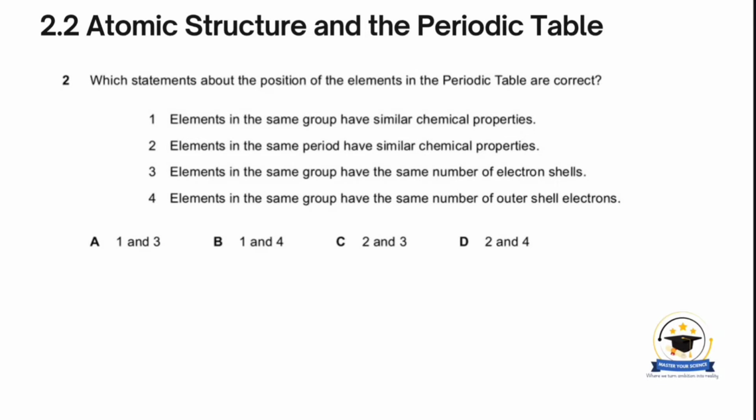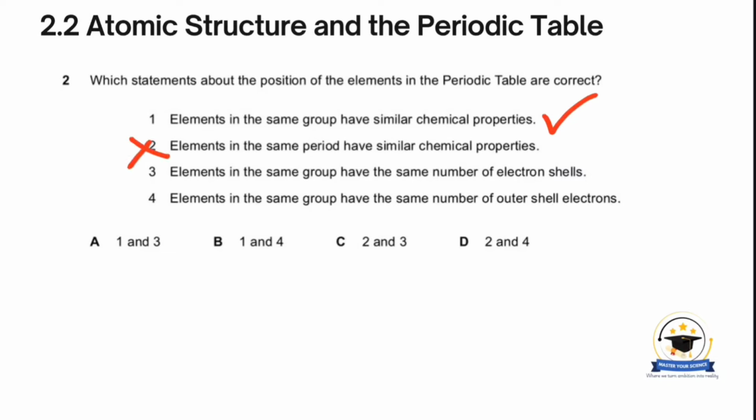Okay, let's look at this question also from a past exam paper. It says, which statements about the position of the elements in the periodic table are correct? Elements in the same group have similar chemical properties, so that would be correct. Then elements in the same period have similar chemical properties. That is a false statement.